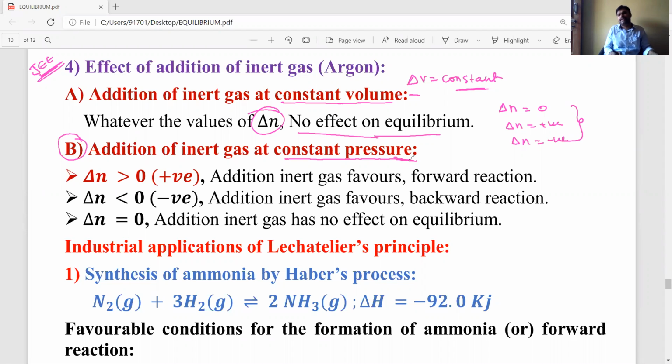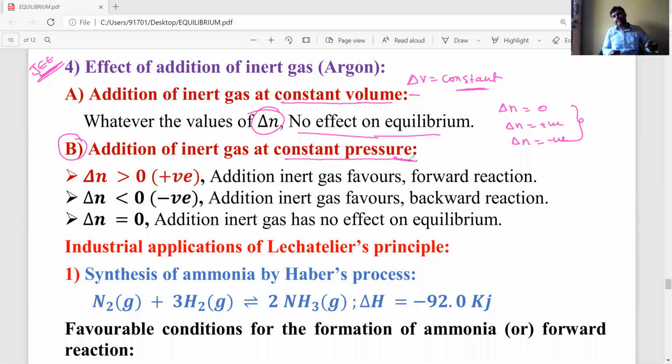Pressure is constant and we are adding some inert gases into the reaction mixture. Then how is the equilibrium shifting and how is the reaction changing? Either the reaction is moving to the right side or left side, forward or backward, or maybe the equilibrium state is affected or not affected. We need to discuss.